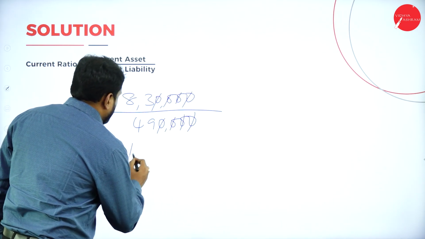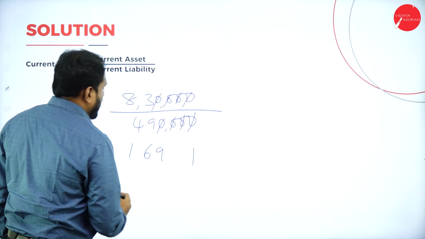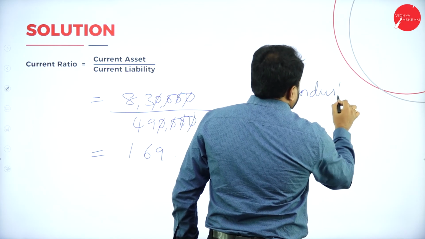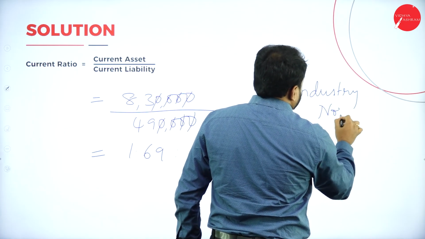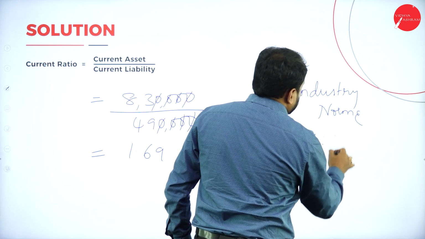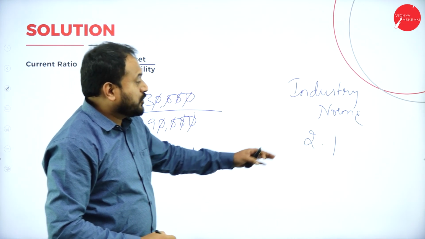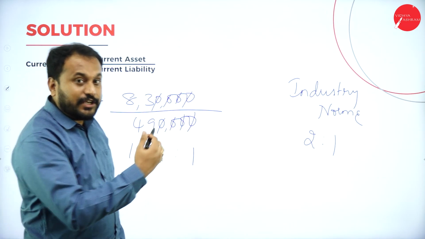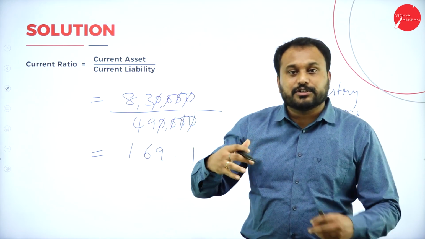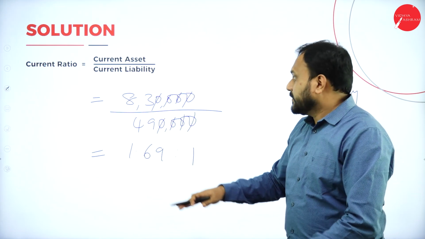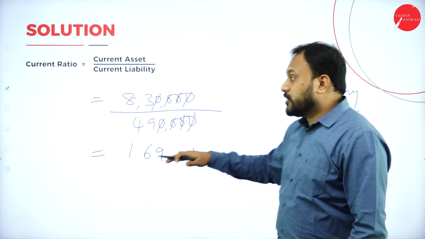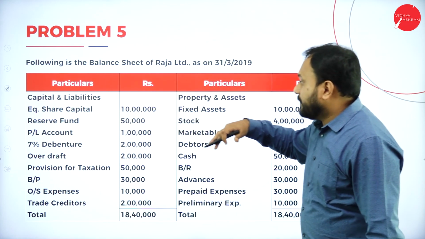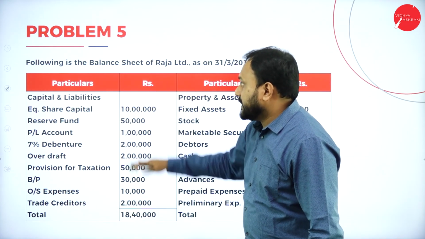That is 1.69 is to 1. Now what the industry norm says is that you maintain 2:1. That means you should have twice the assets than the liability, but here how much? 1.69. That means here the current ratio, the solvency ratio, is a little less, right? The current assets are less here according to the industry norms. Next one we are supposed to go with, we have one more. See, again I've come here, please understand this.